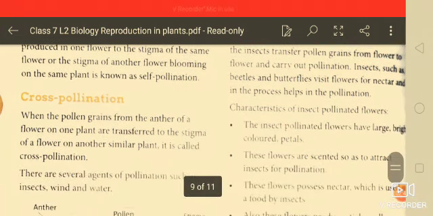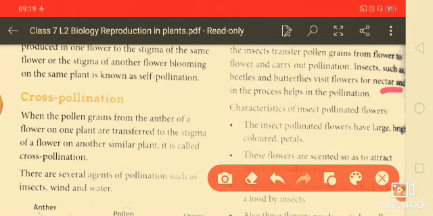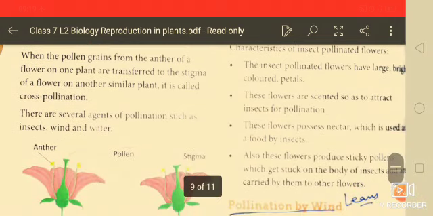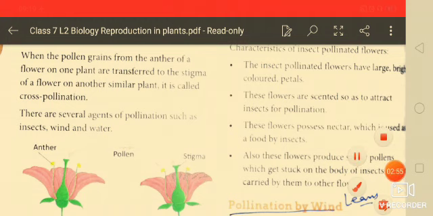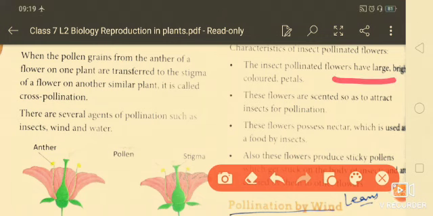Insects such as beetles and butterflies visit the flowers for the nectar, and in this process they help in pollination. So what are the characteristics of insect pollinated flowers? That is very important. These insect pollinated flowers have large bright colored petals, and these flowers are scented so as to attract insects for pollination.